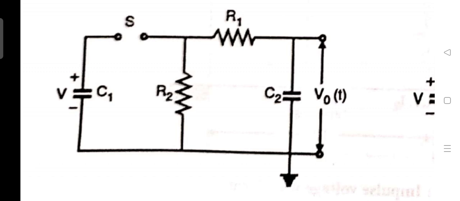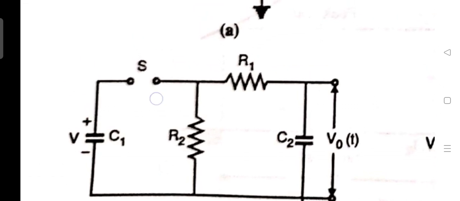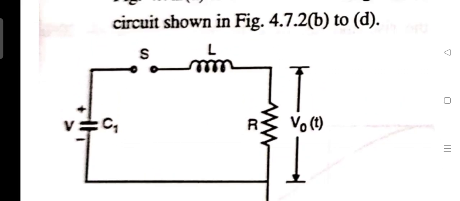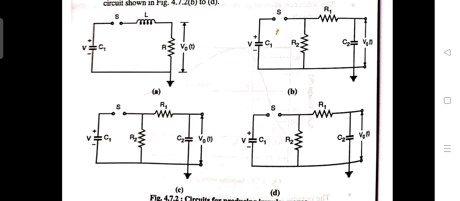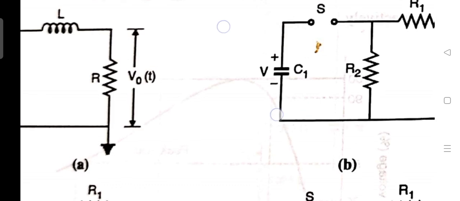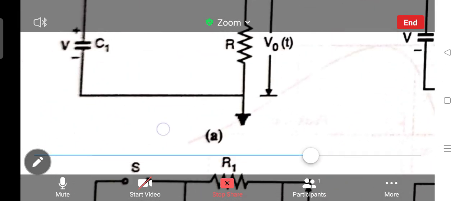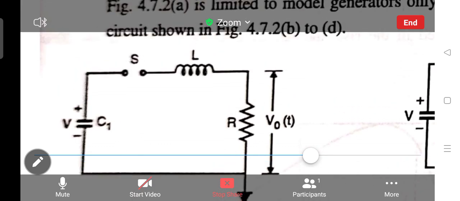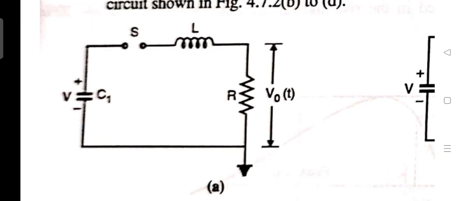So this one is the model generator. First capacitor, in all of them the capacitor is C1, right. Capacitor C1, or we can say C of the generator, is charged from a DC source to a suitable voltage which causes discharge through the sphere gap.